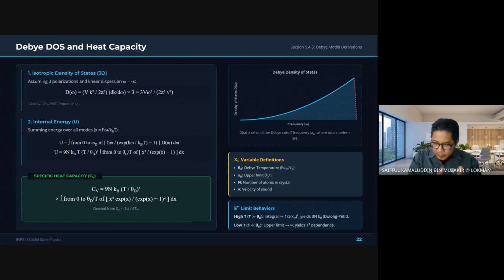We have a set of frequencies and we count how many vibrational modes are available at those frequencies. Second, we determine how those modes are populated at a given temperature. Pada temperature sekian, what modes at what frequency. Temperature naik, macam mana statistics dia. So third, we combine that information to find the internal energy.